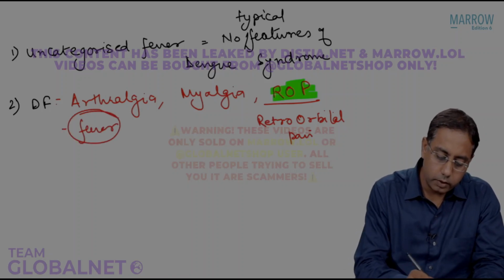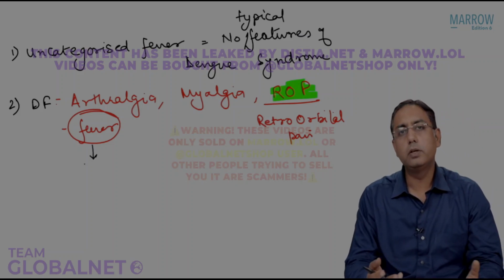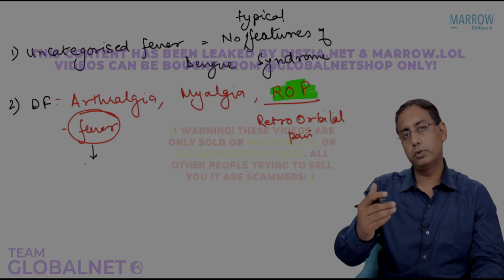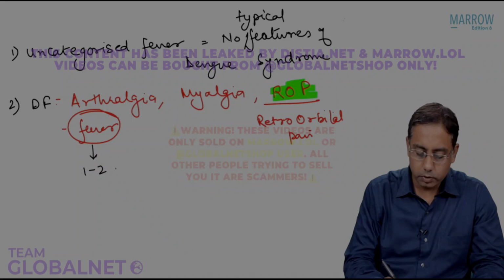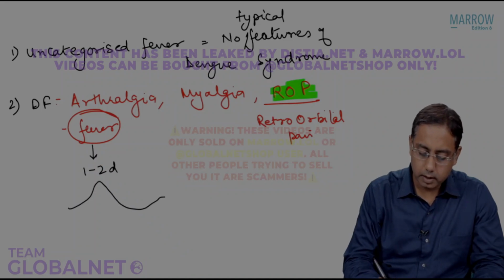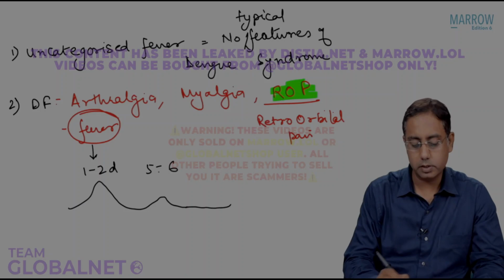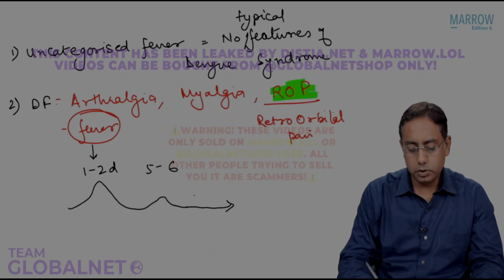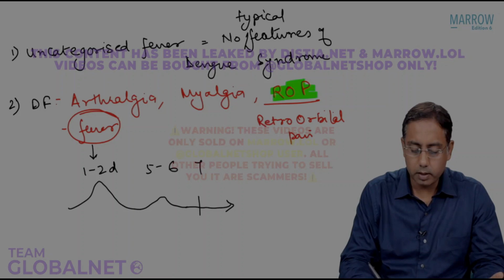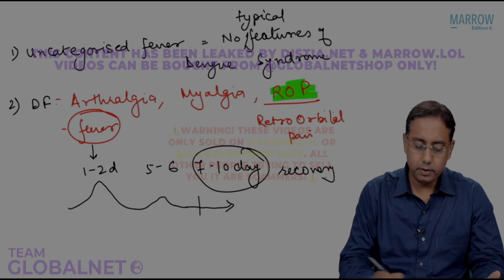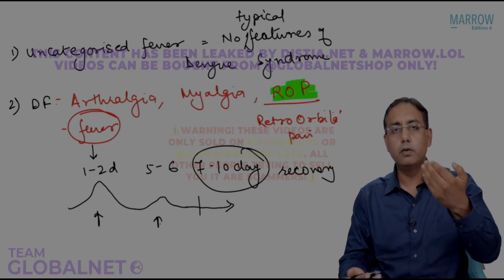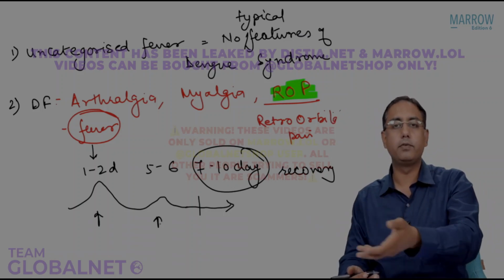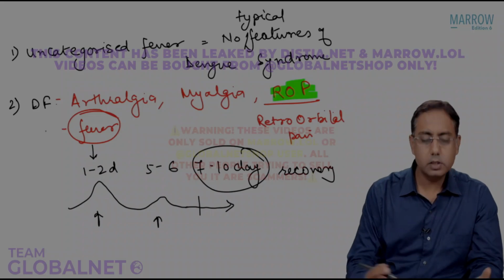The fever in dengue usually starts within 1 to 2 days. It peaks at 2 to 3 days and then it resurges again at 5 to 6 days. So there is 1 to 2 days fever and then it comes again and then it drops at the 5th to 6th day. The patient becomes okay between 7 to 10 days. There is a recovery within 7 to 10 days, with a bimodal presentation. There are 2 peaks of the fever, first within 1 to 2 days, next within 5 to 6 days. So this is known as dengue fever.